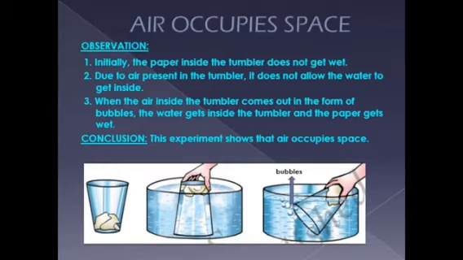But when the tumbler is slightly tilted, what happens? The air inside the tumbler comes out in the form of bubbles. You can see those air bubbles in the third picture. So whatever air is there inside the tumbler, it comes out in the form of bubbles. Then only the water gets inside the tumbler. And once the water gets inside the tumbler, the paper becomes wet.